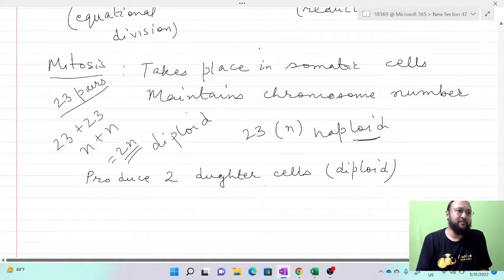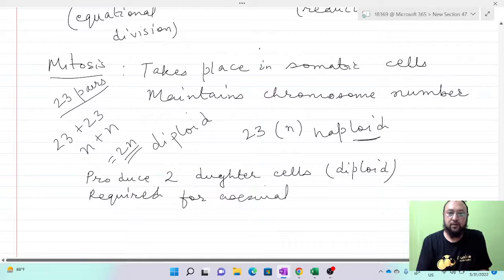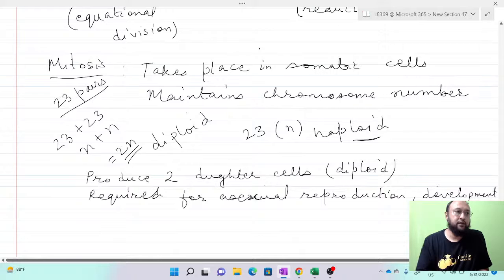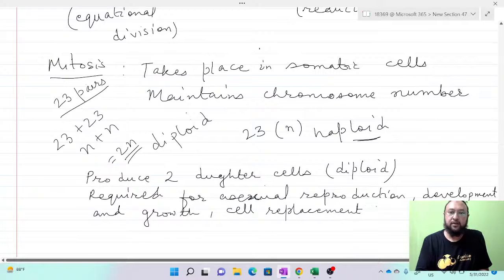Now, this division is required for asexual reproduction, development and growth, cell replacement and regeneration.